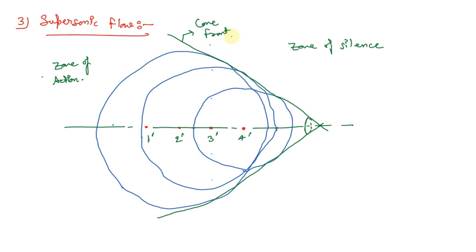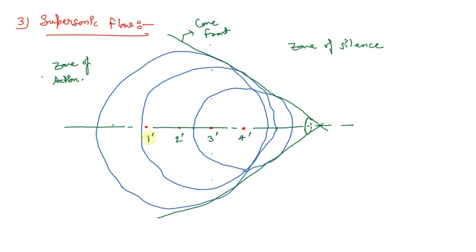The discussion we're going to take forward will be in the same manner as in the earlier section. We have a point 1 dash, that was the initial position of the object, and the object is moving with a velocity of v. Similarly, the velocity of the wave front, or you can say the velocity of sound, will be equal to c.